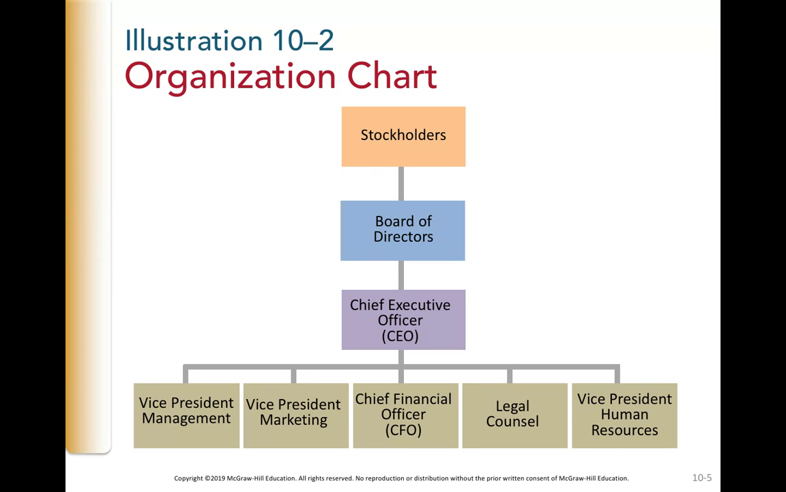Here's an example of an organizational chart. Stockholders are the main owners of a company. They choose the board of directors, and the board of directors appoints the chief executive officer or CEO. Below the CEO, you're going to have pretty much everybody else in the company. You've got the vice president of management, vice president of marketing, chief financial officer, legal counsel, vice president of human resources. There might also be other positions like COO and so on.